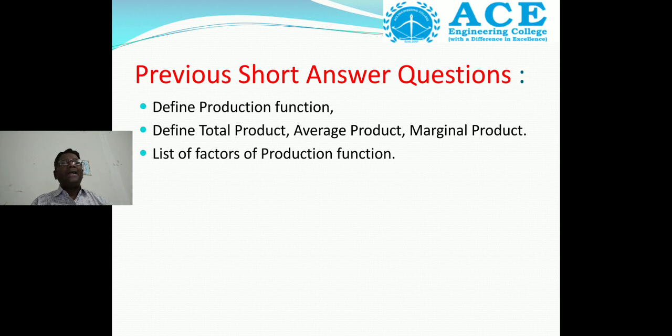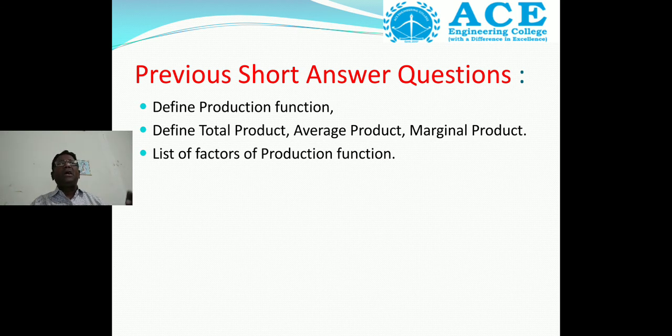So my dear students, what is the learning outcome from this session? We learned the definition of production function, the short run and long run production function, and how the average and marginal productivity of labor change when labor changes.